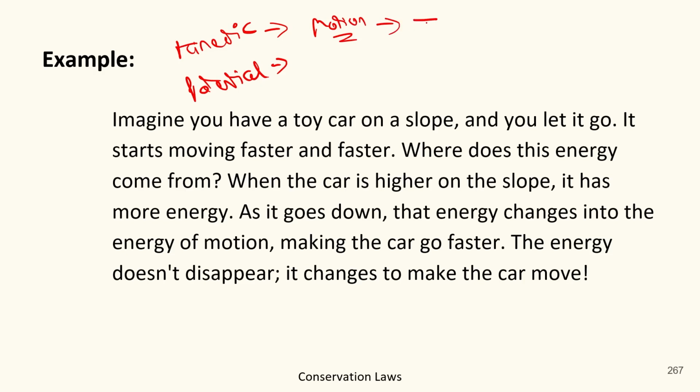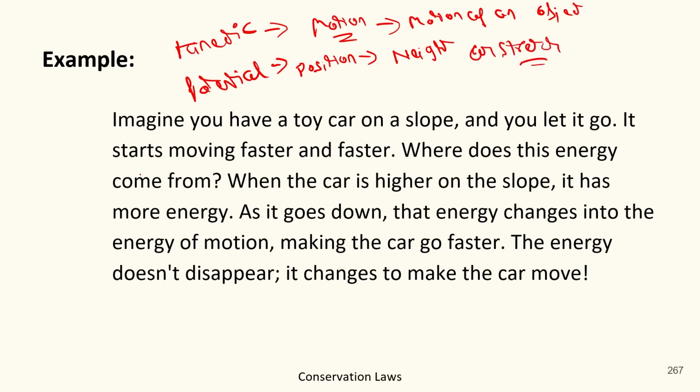It comes with the motion of an object, whereas the potential comes from the position of an object at height or due to stretch. Okay, so potential energy comes from the position of an object if the object is at height or if the object is stretched. Okay, whereas the kinetic energy comes from the motion of an object.